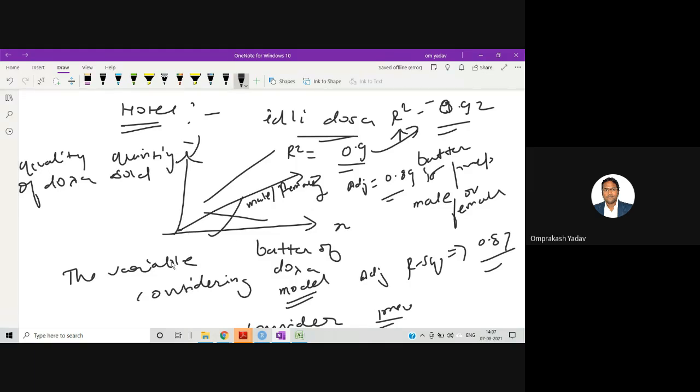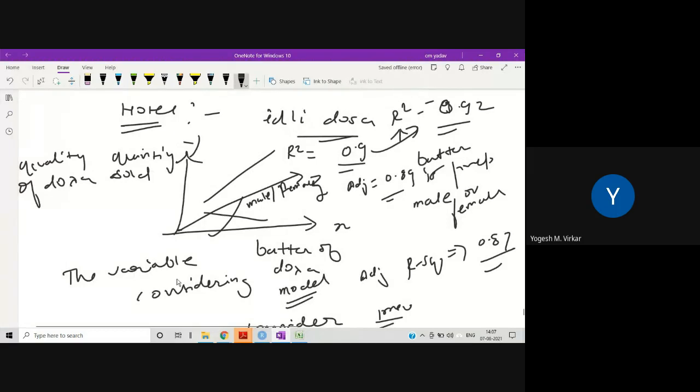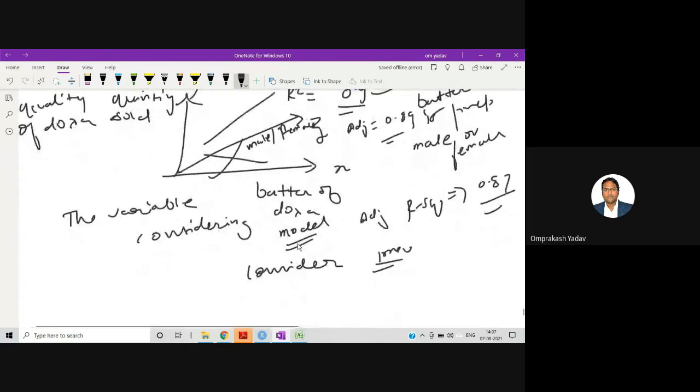Did all of you understand? There was a question there. Yeah. So you have to look at the adjusted R squared value, whether it increases or decreases, to determine whether adding the additional variable was useful or not, or do you look at both the values? Okay, so you need to look at both the values.